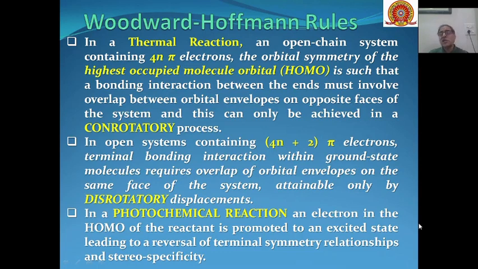Then for these electrocyclic reactions, there are certain rules on the basis of which they take place, and we call these the Woodward-Hoffmann rules.